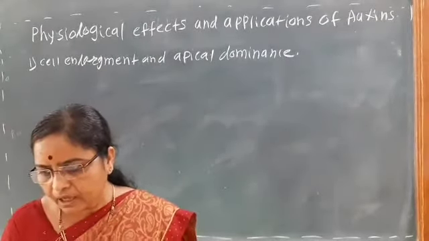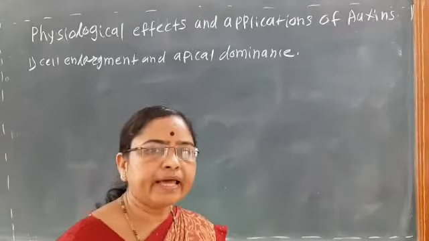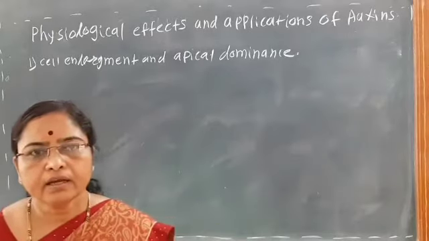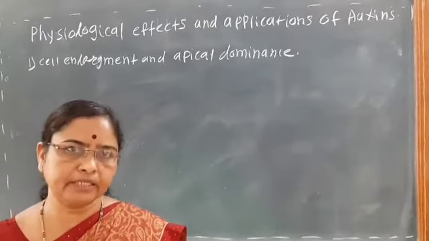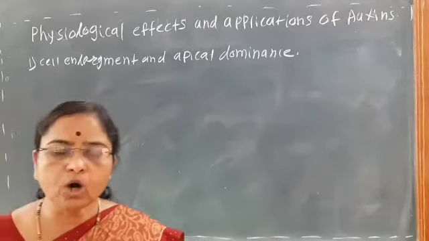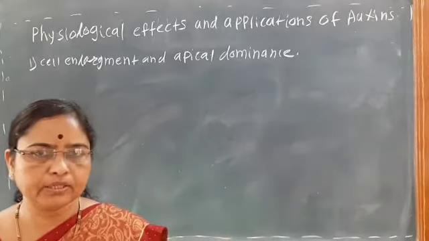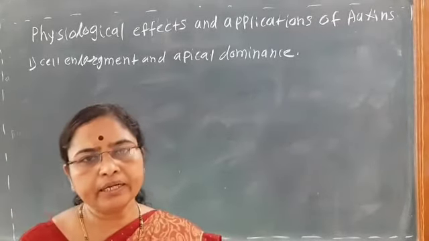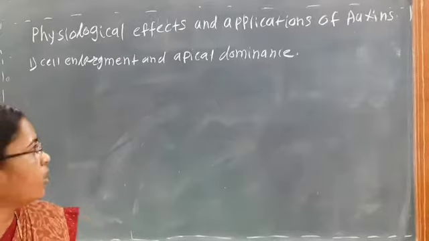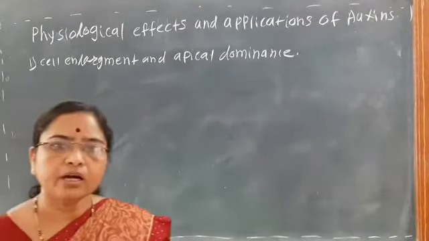Here we have seen how cell enlargement takes place, that is, the actual growth of the cell takes place. Auxins are mainly synthesized in the shoot apex and the root apex, and they are mainly helpful for cell enlargement, that is, an increase in the size of the cell.